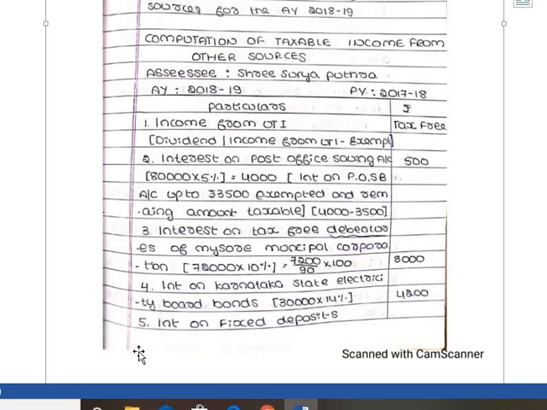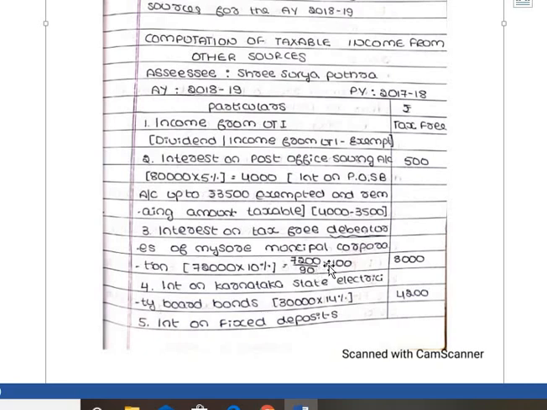Next, 72,000 10% tax free debentures of Mysuru Municipal Corporation. Here interest on tax free debenture of Mysuru Municipal Corporation is subject to TDS. Remember students, for interest on tax free debenture you have to apply TDS, that is 10%. So here the deposit 72,000 into 10%, we will get 7,200. 7,200 divided by 100 minus 10%.